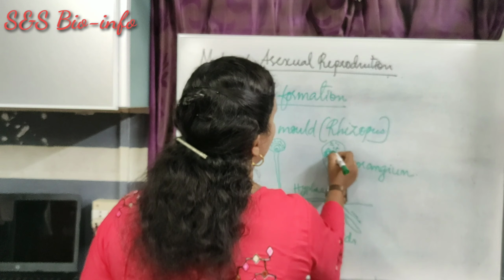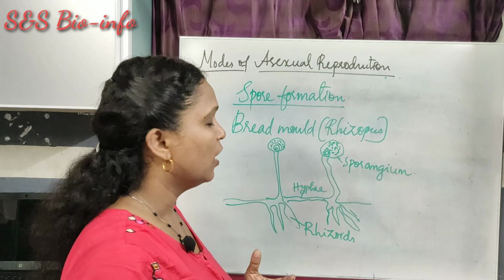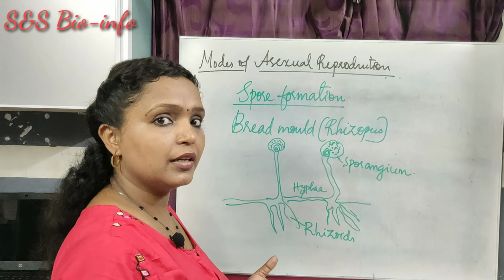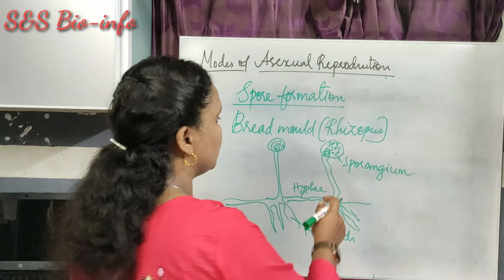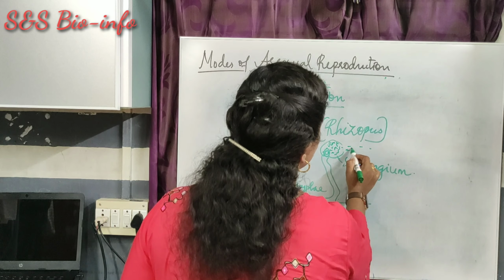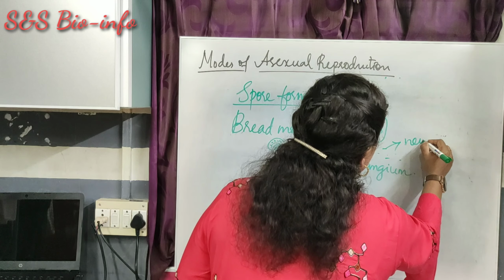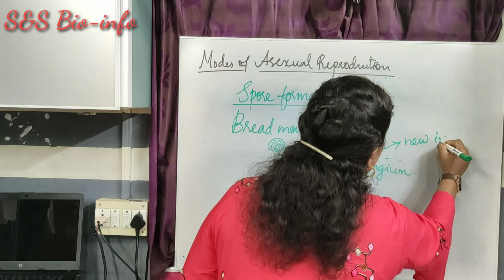And the spores are present inside the sporangium. The sporangium acts as a protective cover. When the conditions are favorable, what happens? The sporangium breaks and it releases a large number of spores outside. Then each spore gives rise to a new individual rhizopus.